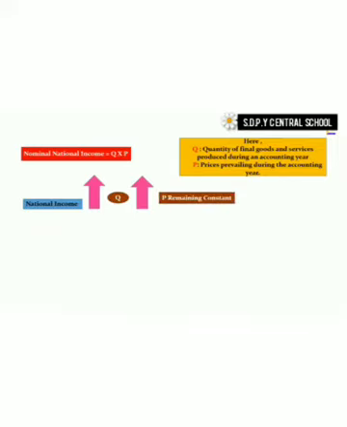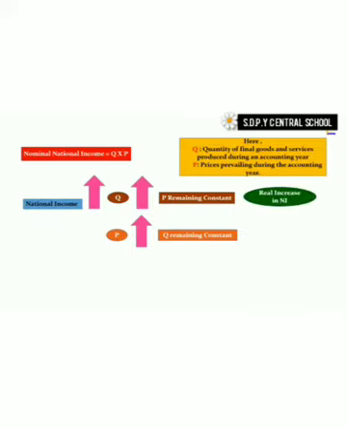From the above equation, we can say that national income can increase either by increasing Q, P remaining constant, or by increasing P, Q remaining constant. If national income increases due to increase in Q, it is called real increase in national income. If it increases due to increase in P alone, then it is called monetary or nominal increase in national income.